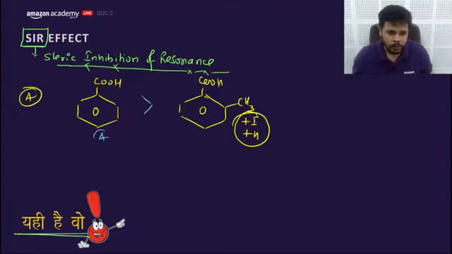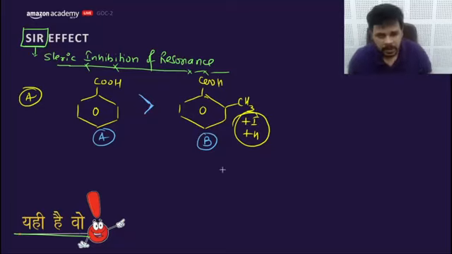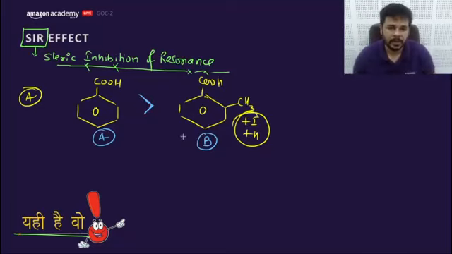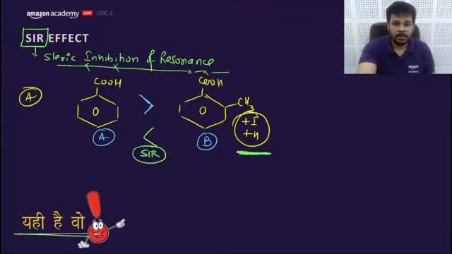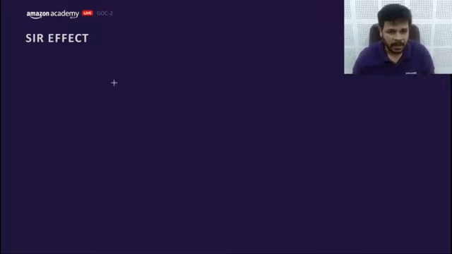A should be more acidic than B, according to my knowledge, if I don't know steric inhibition of resonance. But the correct answer is this. If you know, the reason is SIR. Now we need to learn about SIR, otherwise we'll consider only plus I and plus M and make this question wrong. Why? Let me explain.